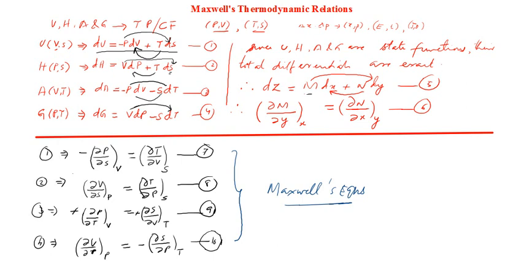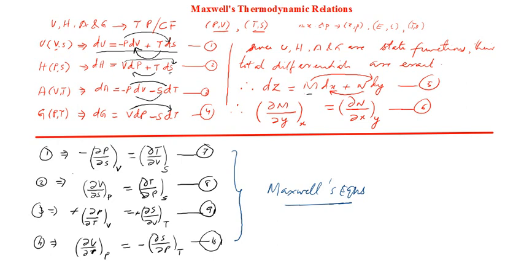It will be time consuming. So it's always advised that a student practicing thermodynamics should be able to memorize all the 4 Maxwell's equations within a short stretch of time.